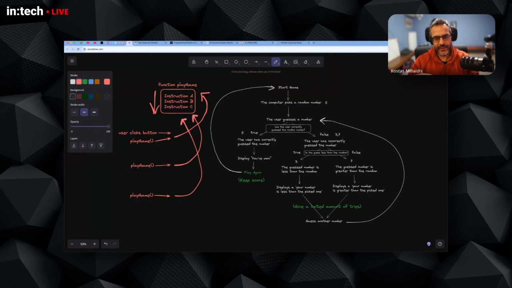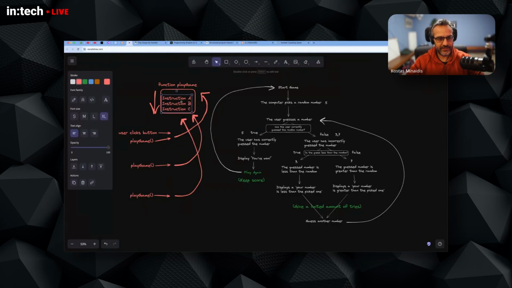They're just a way to put some code inside a bucket, give it a name, and then reuse it again and again, which is probably the most powerful and the most useful feature in programming languages. Otherwise, you have to repeat yourself again and again, right? Repeat all these instructions all over the place, like, copy them here, copy them here, copy them here, and so forth.